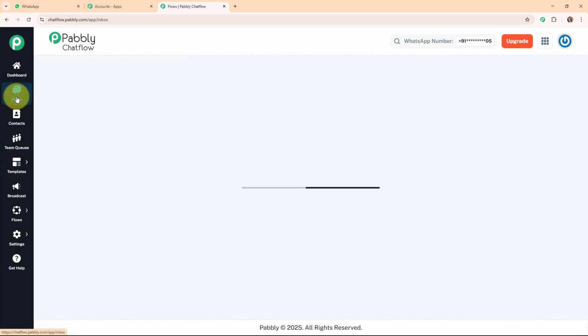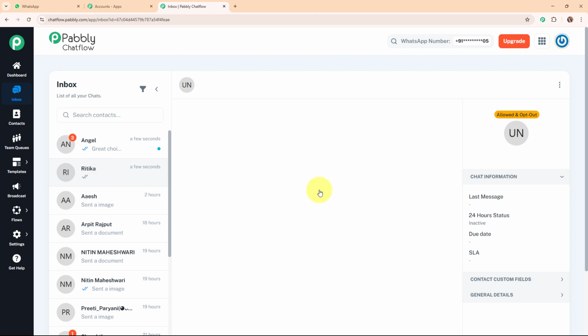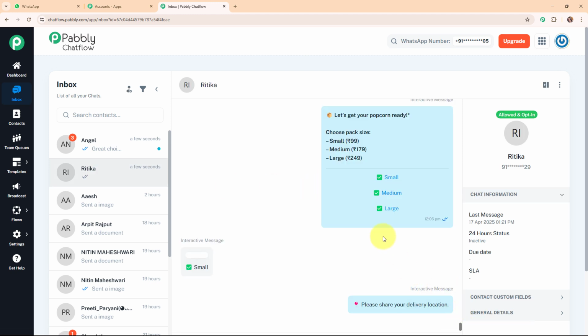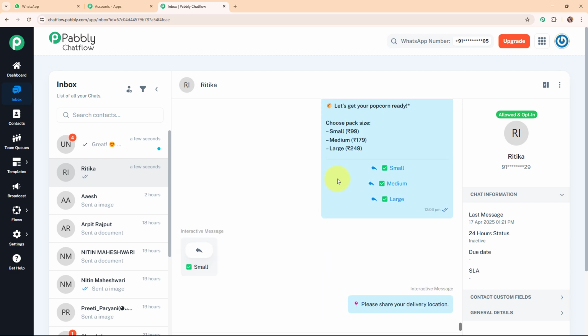So I'm going to click on this inbox, and here in this inbox you can see all your WhatsApp chats, and here in the chat you can see the entire chat between your WhatsApp chatbot and the customer. Alright, so here you can see the entire chat, and here you can also see the status of the messages such as sent, delivered or read. Alright, so this is the message status, and also you can see your customer details over here in the right side panel. Alright, so let's move back to our flows.